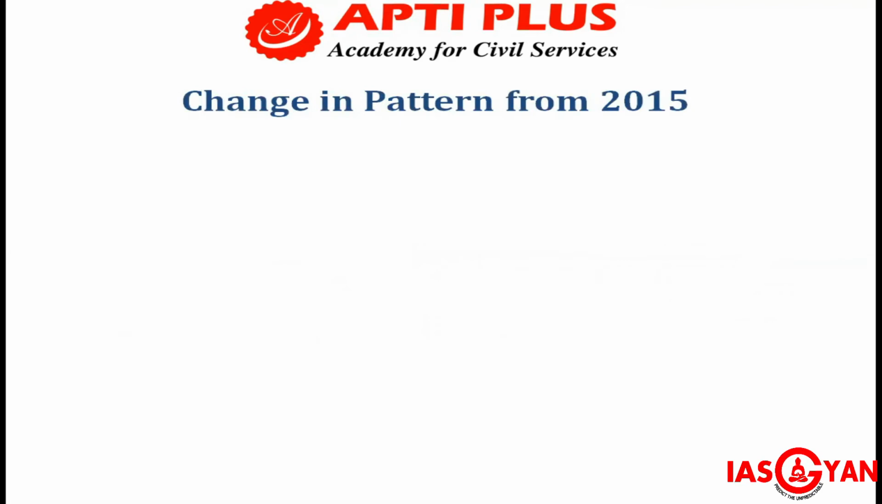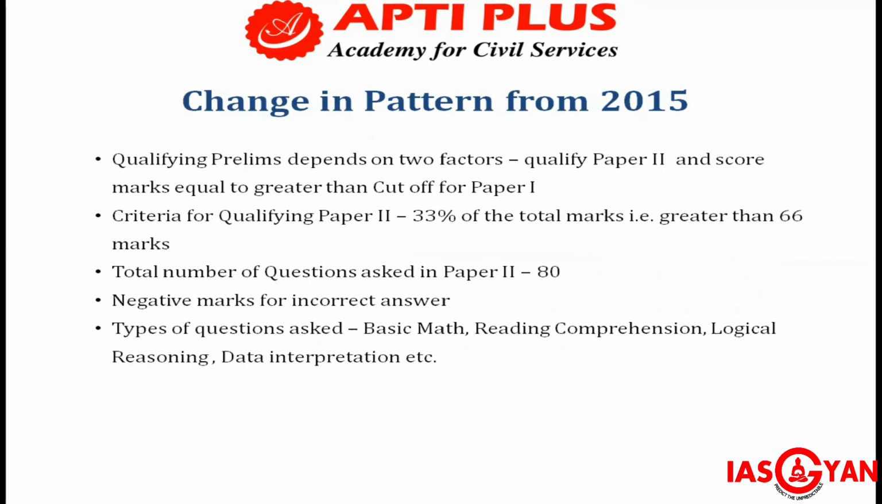Before 2015, both paper 1 and paper 2 marks were calculated for predicting the cutoff marks. But since 2015, there has been a change. Now the UPSC prelims qualification depends on two factors. You have to qualify paper 2 and score marks equal to or greater than the cutoff for paper 1. The criterion for qualifying paper 2 is 33% of the total marks, that is, you have to score at least 66 marks out of 200.